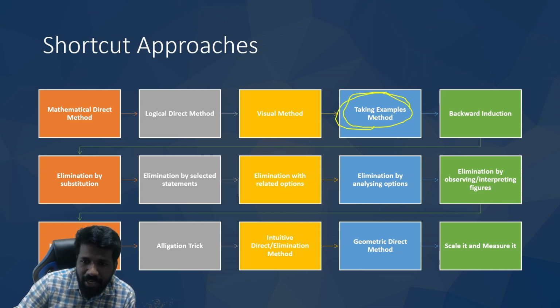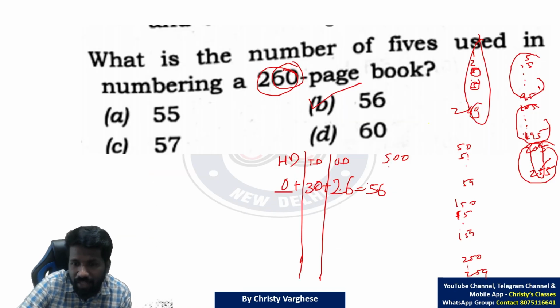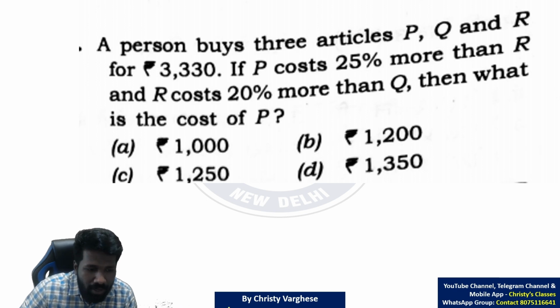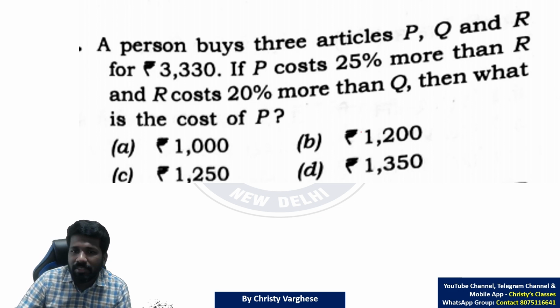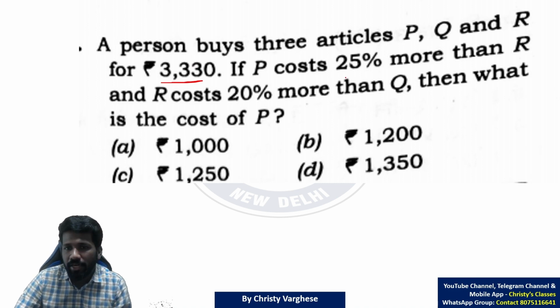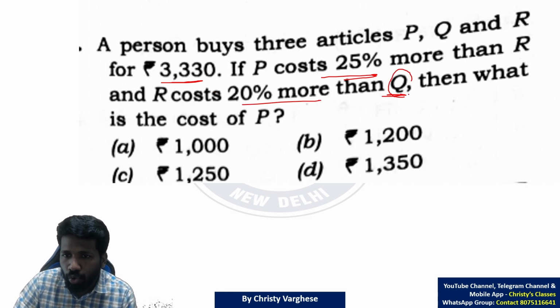So in this question, taking example method is the best method. Take examples to derive or verify the answer. What example do we need to take? It's a percentage question, so the best example is 100. The question says P, Q, R, 3 articles total is 3300. P costs 25% more than R. R costs 20% more than Q. So from Q you need to start.